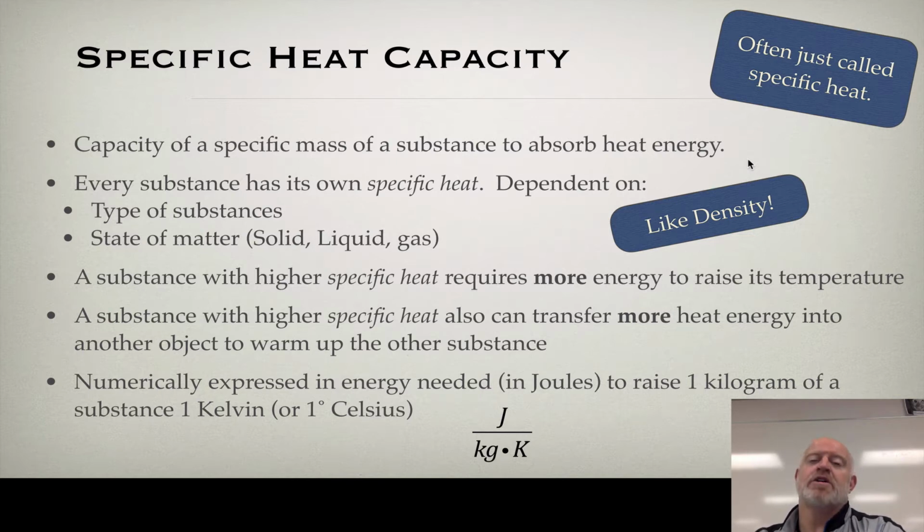So keeping that in mind, we can use specific heat to look at individual substances and determine what we're dealing with if we have an unknown substance. Some things we need to keep in mind. First of all, specific heat is dependent on the type of substance we have. Aluminum will be different than brass. Brass will be different than copper, and so forth.